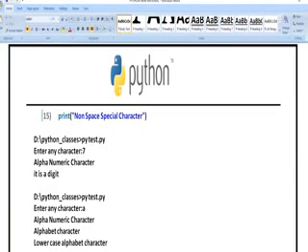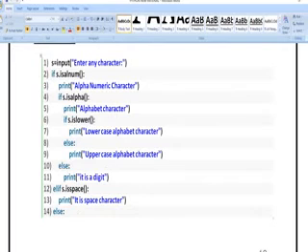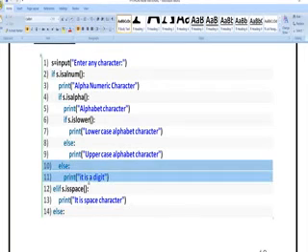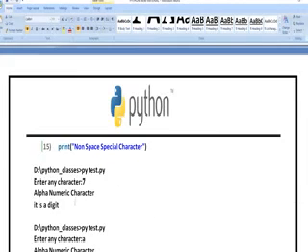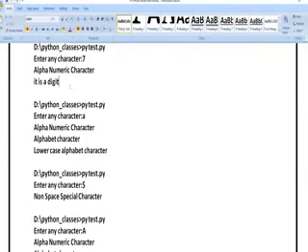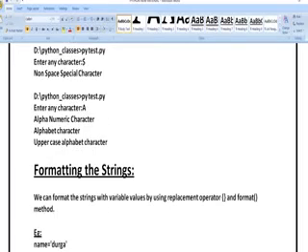So I am giving the input 7. Among these statements, it is not alphanumeric, it is not an alpha character, it is not lowercase, it is not uppercase, it is a digit. So I am going to print this particular statement. I am going to get output as "it is a digit". So these are different executions.